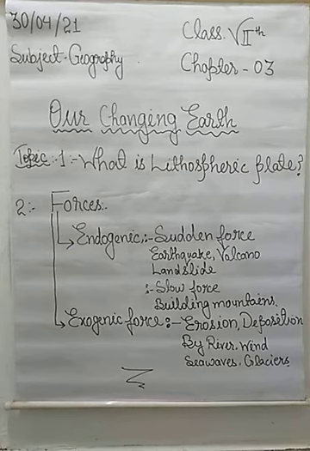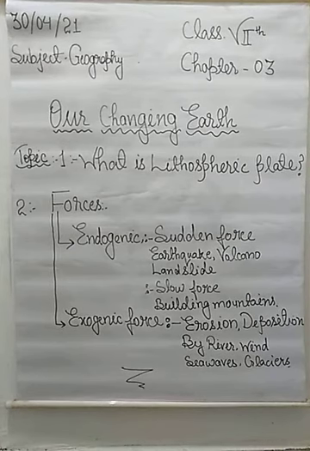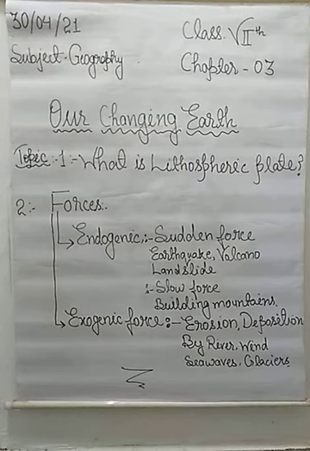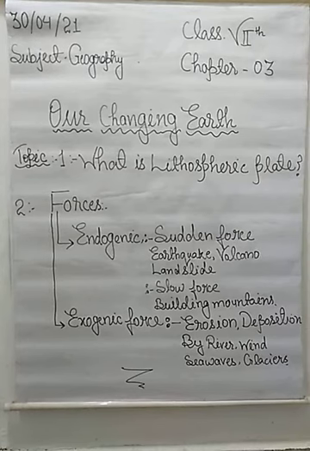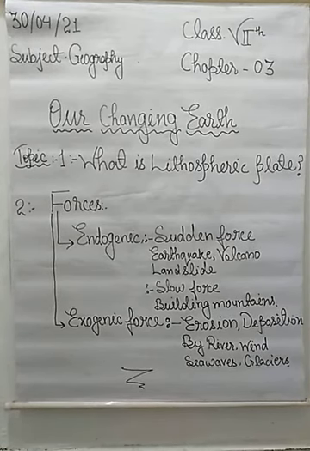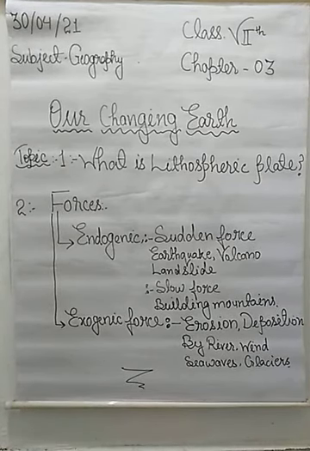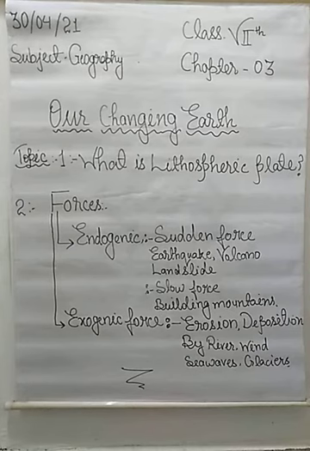And one question again will arise here: why are these lithospheric plates moving and how are they moving? So students, lithospheric plates are moving due to the movement of molten magma inside the Earth. And you know very well that the shape of the Earth is circular.